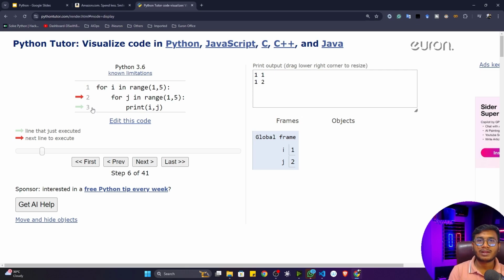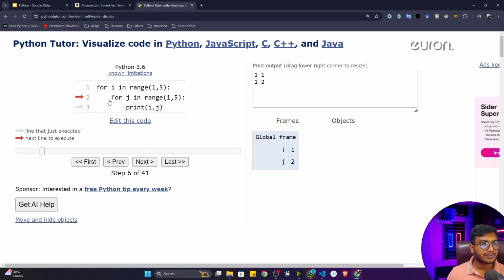So let's try to remember, whenever you are defining nested for loops, first of all your first for loop will execute, and whatever for loop you have inside that will complete its condition. Let's say the range you have defined is 1 to 5. First of all, it will complete 1 to 5, then it will give the control back to your previous for loop. First the inside for loop will complete, then it will give the control to the outside for loop. This is the idea.